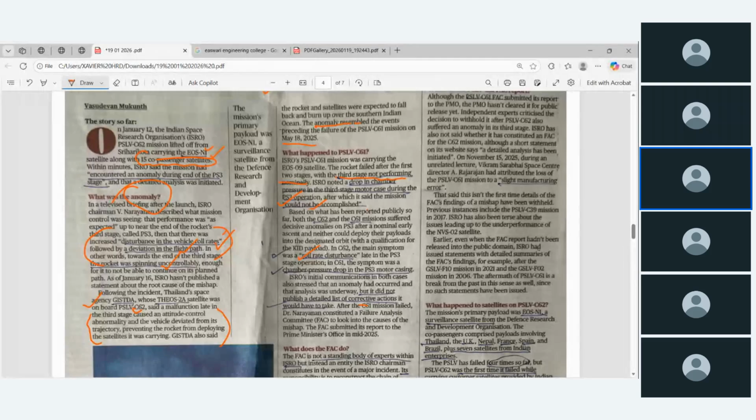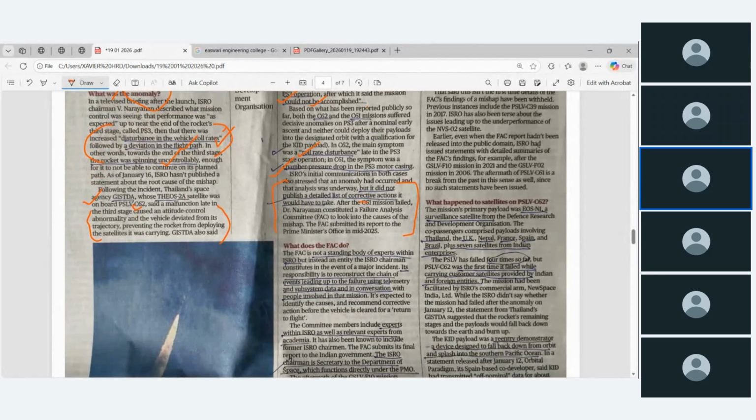See, roll rate disturbance, chamber pressure drop. This is what I cannot personally agree with. What the paper says is that it did not publish a detailed list of the corrective actions it would take. Okay, and they are blaming the government also, asking why the government did not publish that report.